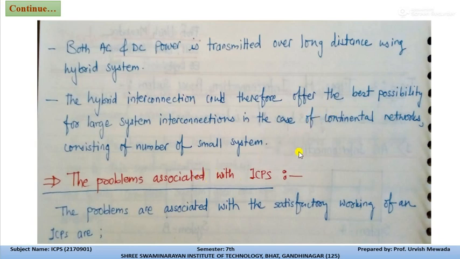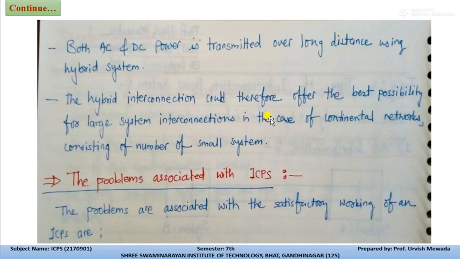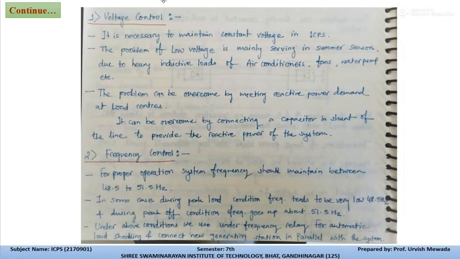The problems associated with an interconnected power system: the first is voltage control. Why is this a problem in interconnection? As I already explained, it is necessary to maintain the terminal voltage of the generator, and to maintain constant voltage in the interconnected power system.